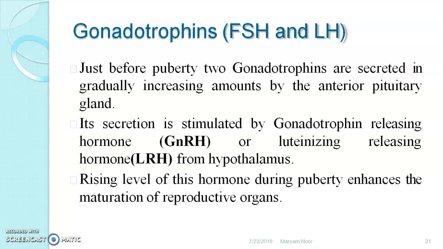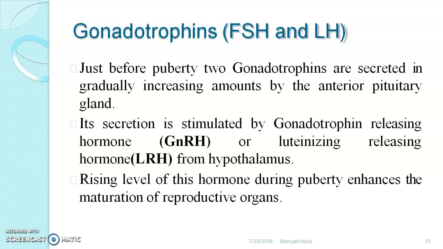How are FSH and LH secreted? Follicle stimulating hormone releasing hormone is secreted by the hypothalamus, which targets the anterior pituitary, as a result of which follicle stimulating hormone secretion takes place.